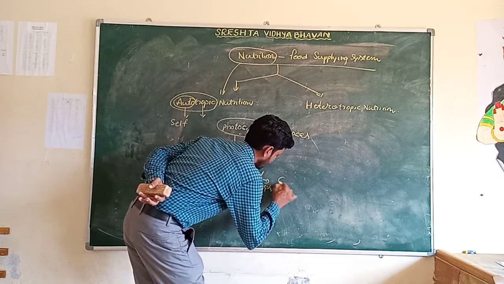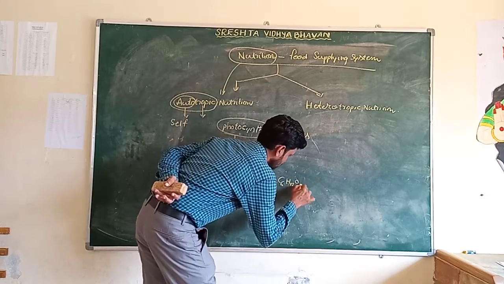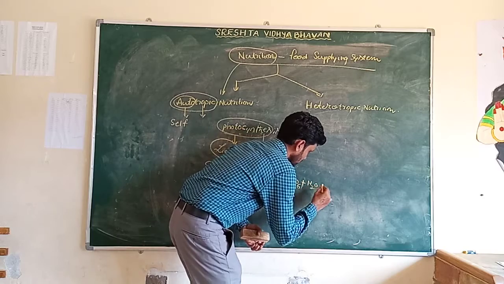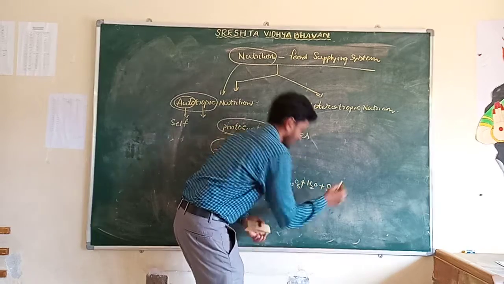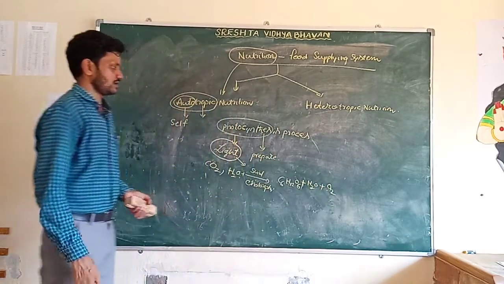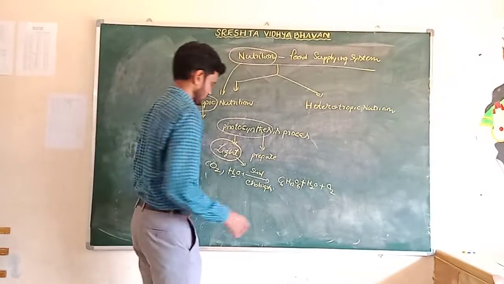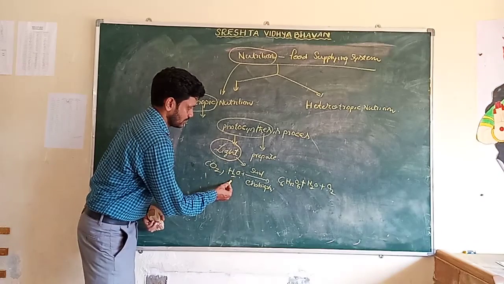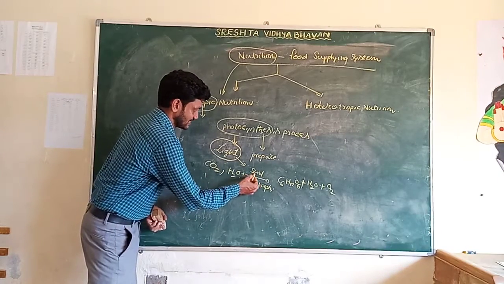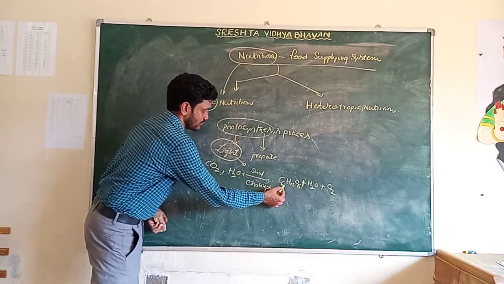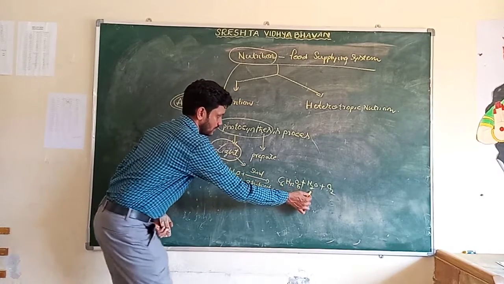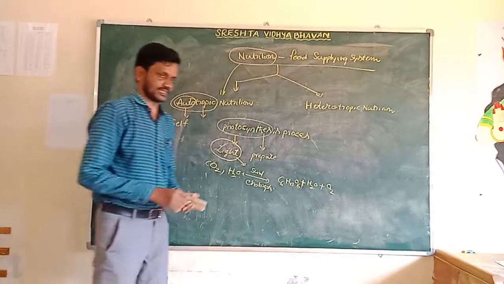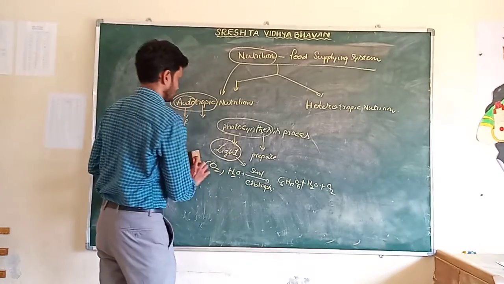The end products are glucose, water and oxygen. This process is called photosynthesis.